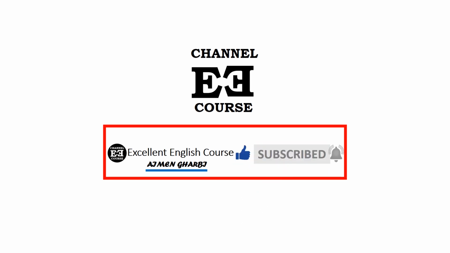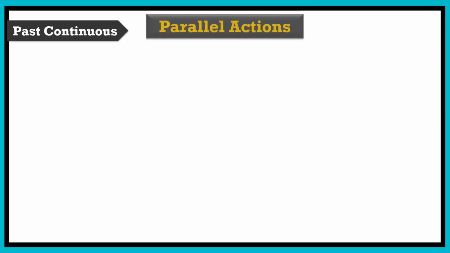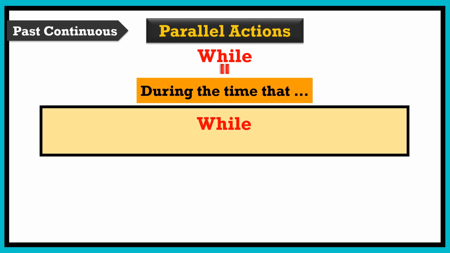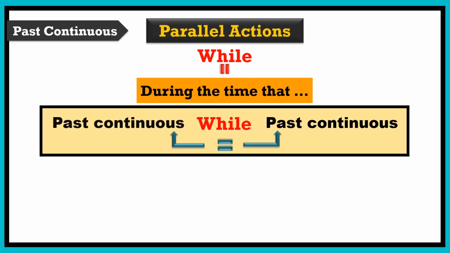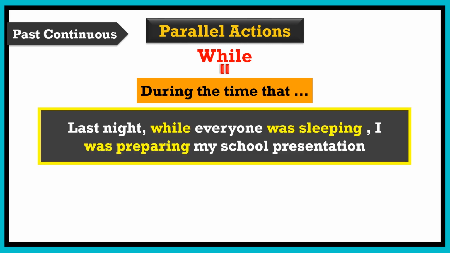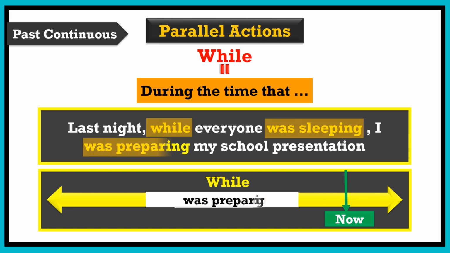Let's carry on and find this out together. The past continuous is most commonly used in compound sentences, especially when it comes to describing two parallel actions that were happening at the same time, combined with the conjunction while, which means during the time that. Let's read this example. Last night, while everyone was sleeping, I was preparing my school presentation. As you can see, in this example, the word while points out how the two actions of sleeping and preparing were in progress simultaneously at a particular point in time.